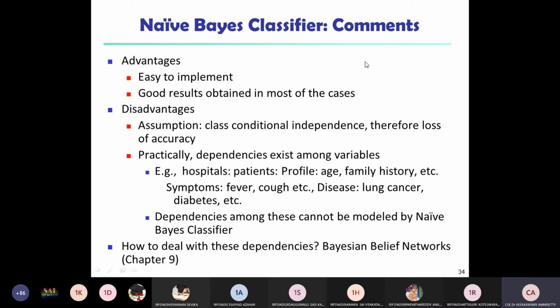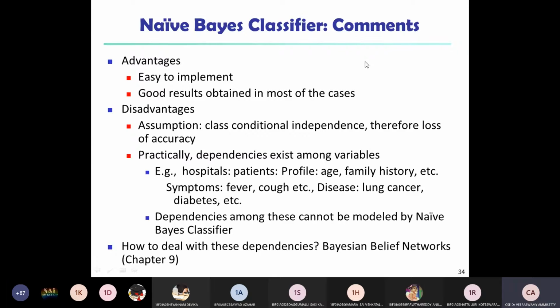And the disadvantage of the Naive Bayes classifier is that it is an assumption algorithm because of class conditional independence. There is some loss of accuracy because of this assumption, and practically, dependencies exist among the different kinds of variables used in the data set. That is a major disadvantage of the Naive Bayes classifier. For example, take hospital data. A hospital consists of patients. Patients have some profile such as age and family history, along with symptoms like fever and cough. The disease is lung cancer or diabetes.